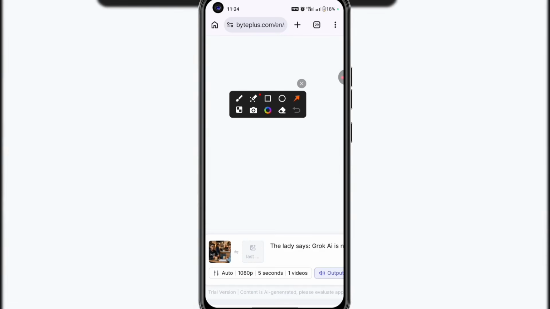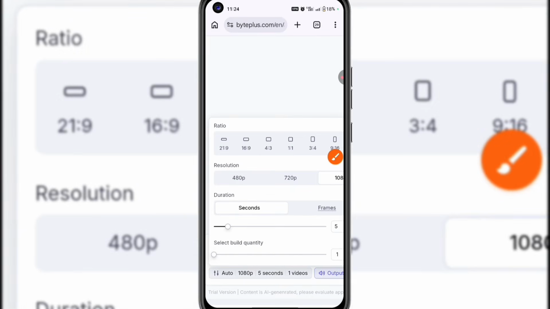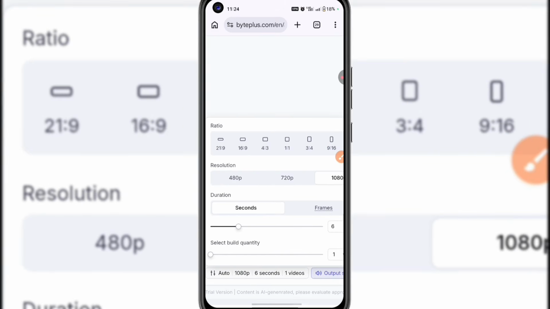Now here is where you adjust the settings. You can see that this video is going to be in 1080p and 5 seconds. Now to adjust this, just click here that says 5 seconds and increase this. Let me show you. Let me increase it to, let's say, 9 seconds is okay.